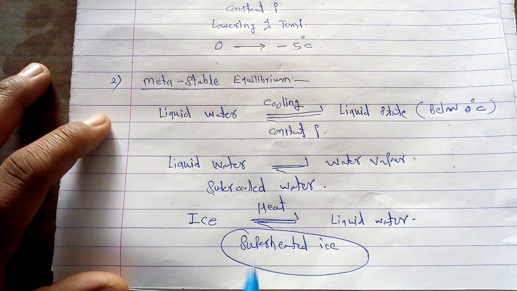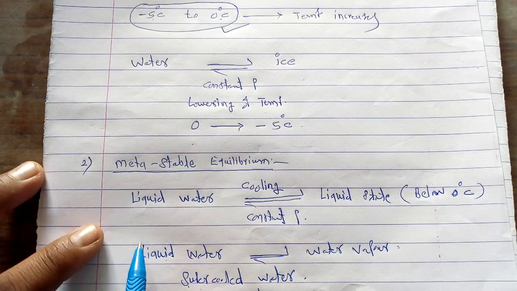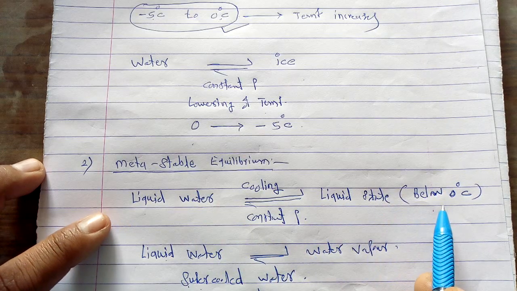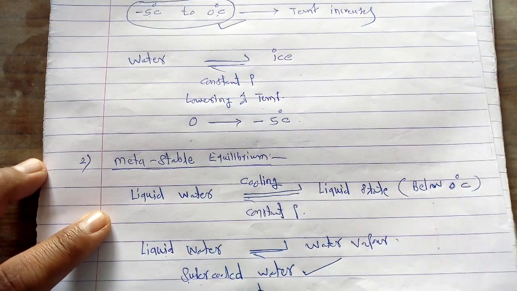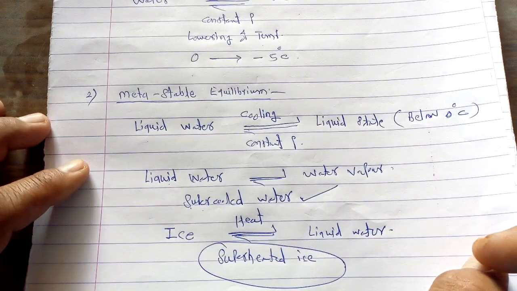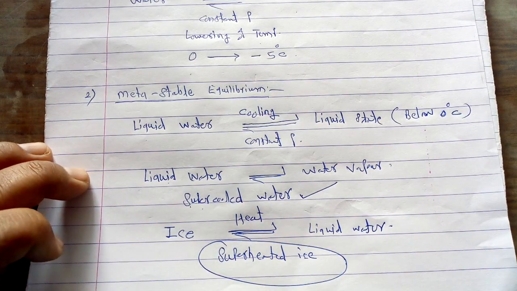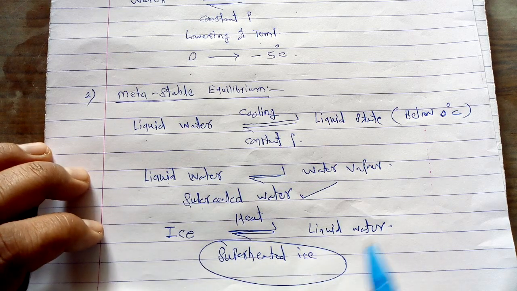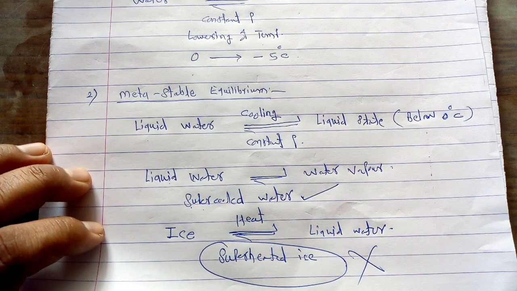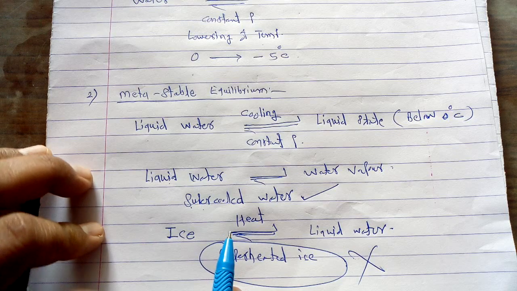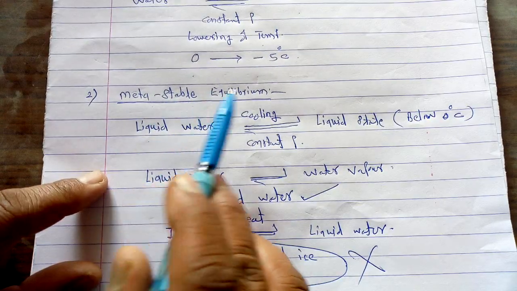So in this type of equilibrium, we can attain the equilibrium from one side only, that is, from liquid water to the liquid state below 0 degrees centigrade. In this case, we can use supercooled water. But if we want to attain the same equilibrium from either side, that is, from ice to liquid water, we cannot use the phenomenon of superheated ice. That's why an equilibrium which is attained from only one side is called the metastable equilibrium.